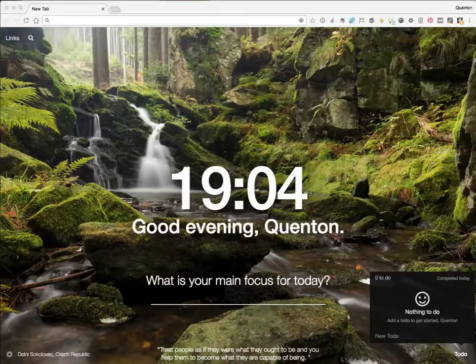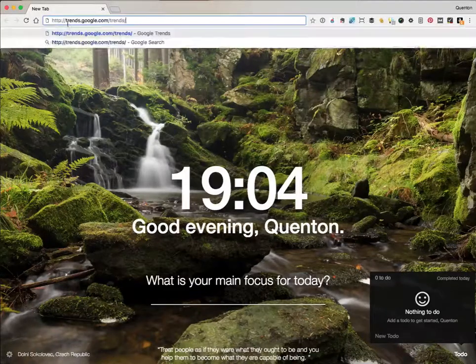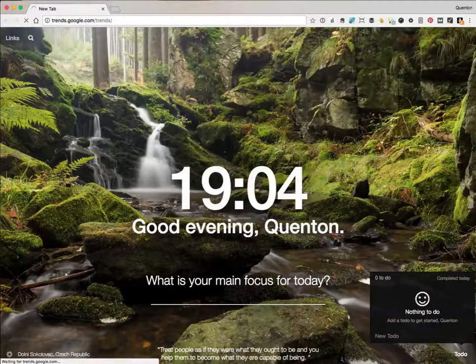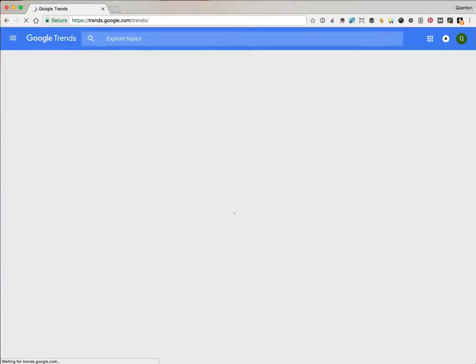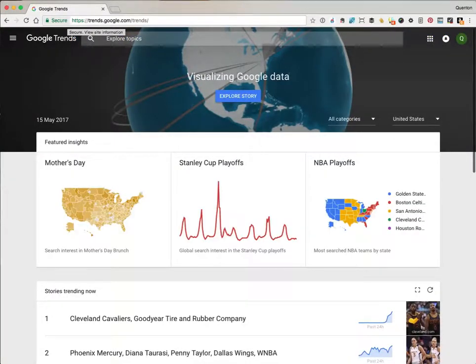First of all, fire up your browser and go to trends.google.com/trends. To get an idea how it works, let's look at some news-related terms. I'm going to start by searching for the British musician David Bowie.